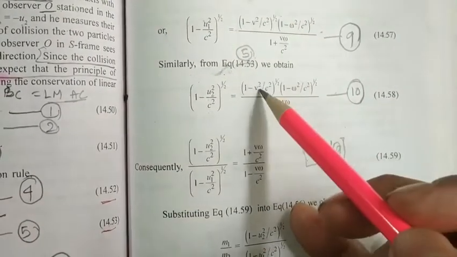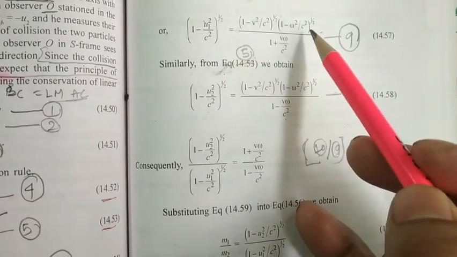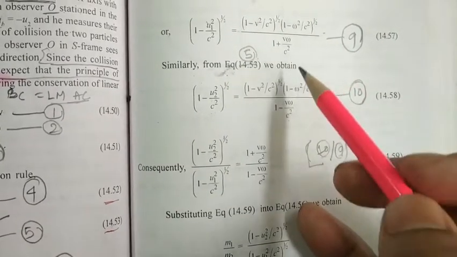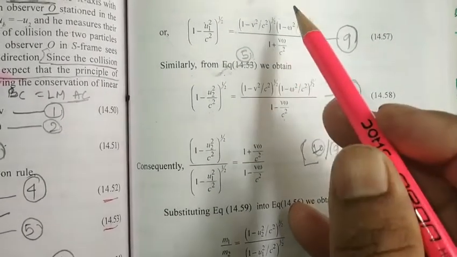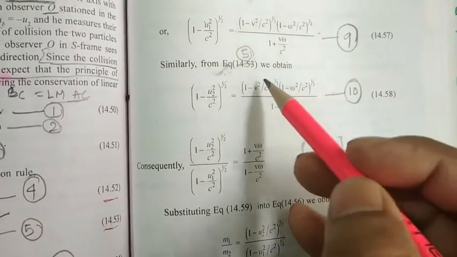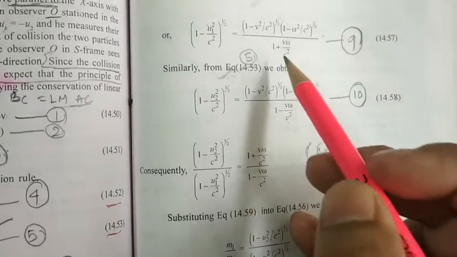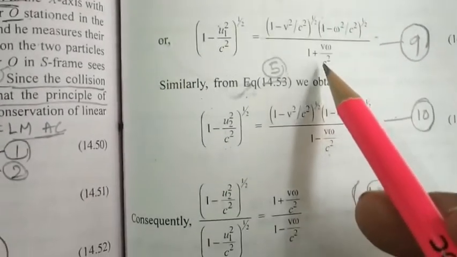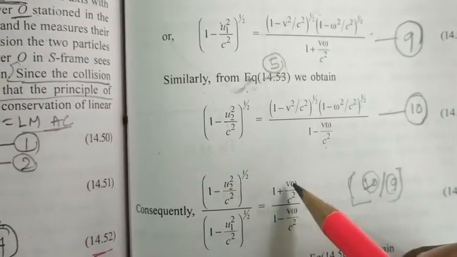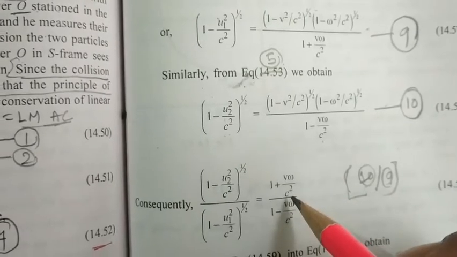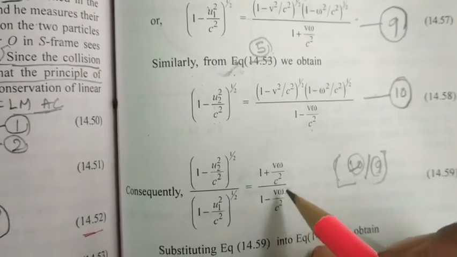So this term is cancelled out. Here the plus term is going to be the numerator. You just check in your note, 10 by 9. So 1 plus v omega by c square will be moved to the numerator. This will be 1 plus v omega by c square whole divided by 1 minus v omega by c square.